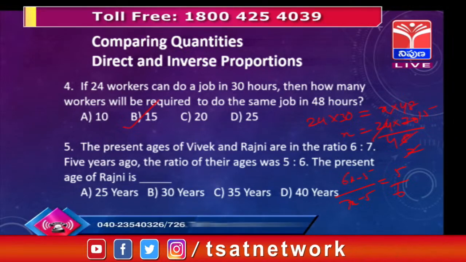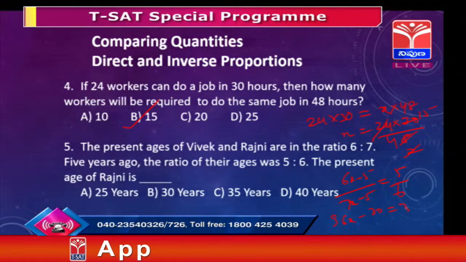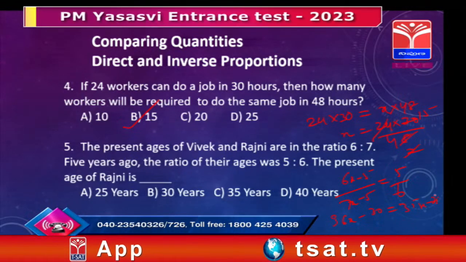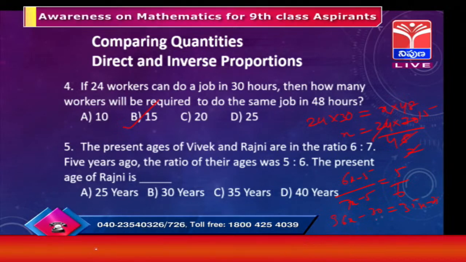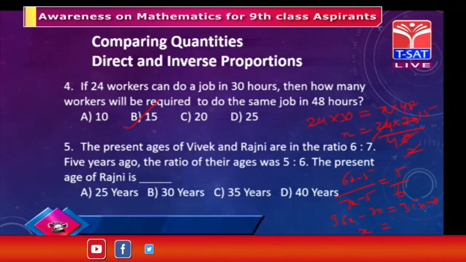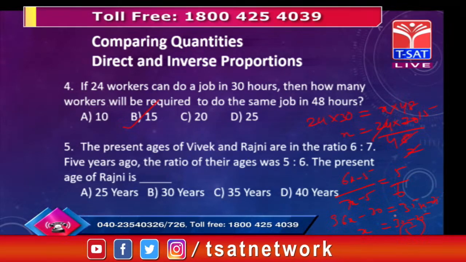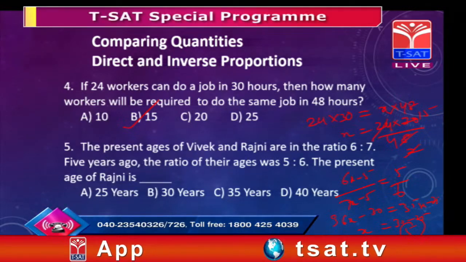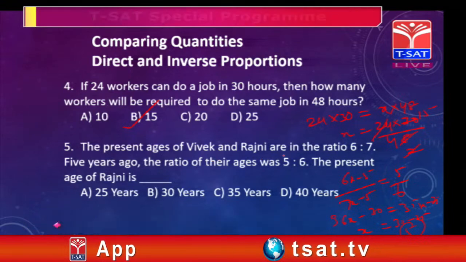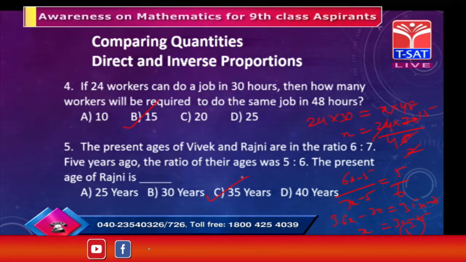You will directly get 36x minus 30 equal to 35x minus 25. So when you bring it over, 36x minus 35x is x. When you bring 30 to that side, 30 minus 25 becomes 5. So here x equals 5. What is Rajani's age? The present age of Rajani is 5 times 7, that is 35. We can say here 35.